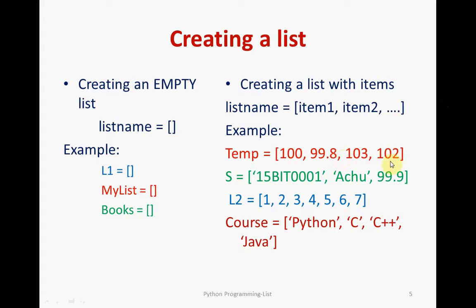I'm observing all the different temperatures, and I can keep them under the list, separated with commas. Here I'm adding numeric floating point values. If you want, you can have strings as well. That's the next example. Here I'm adding a student list with their register number, name, and marks together as one list, with normal numeric values as usual. If you want, you can also keep a collection of all strings. This is the general syntax of creating a list.